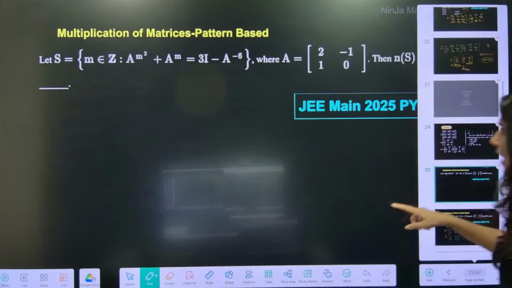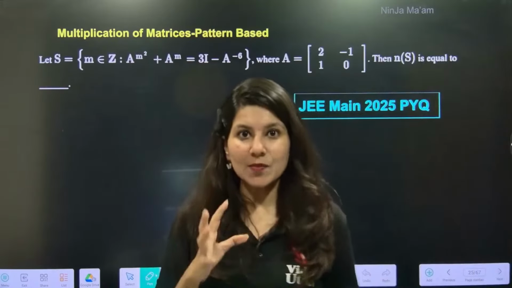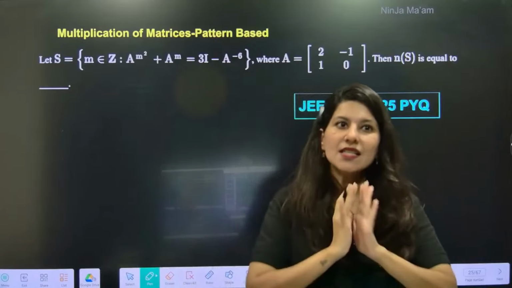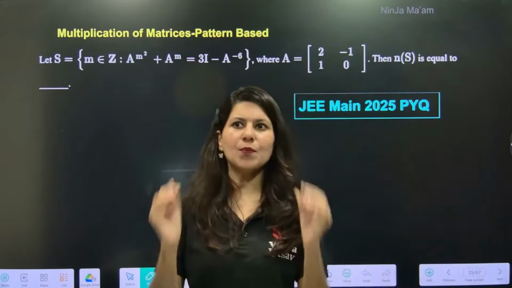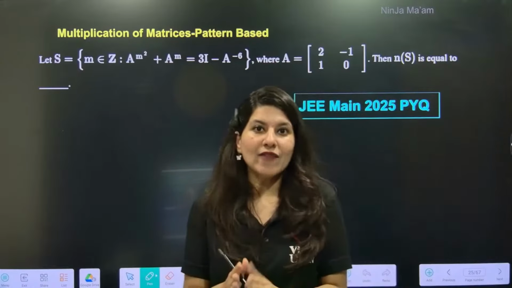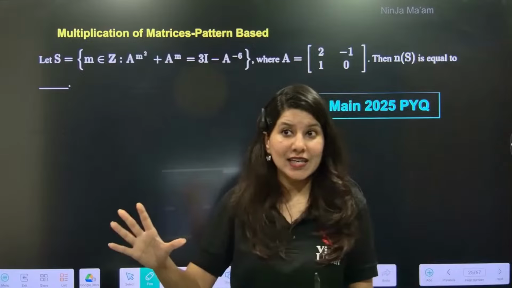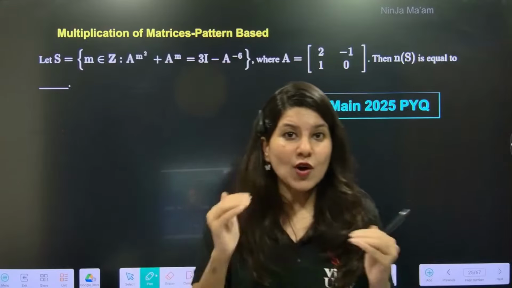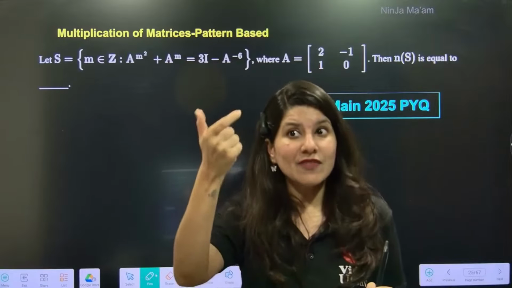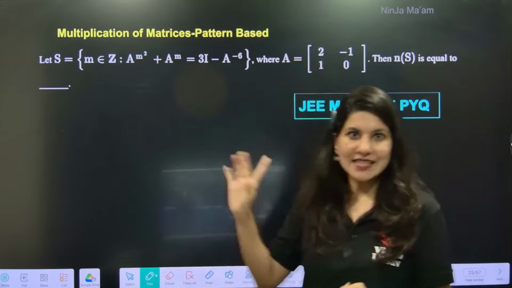Now, you know what? In matrix multiplication, you will get two types of questions. One is the normal type of question where proper matrix multiplication is required. And you don't have to calculate full-fledged multiplication. You just need to focus on specific rows or sometimes a specific element, just like we did.